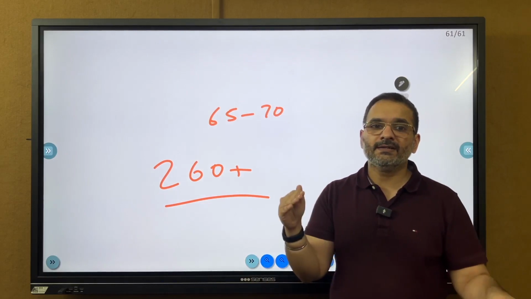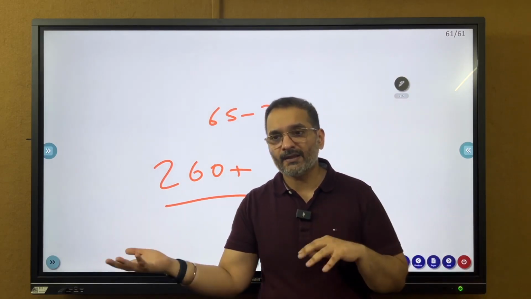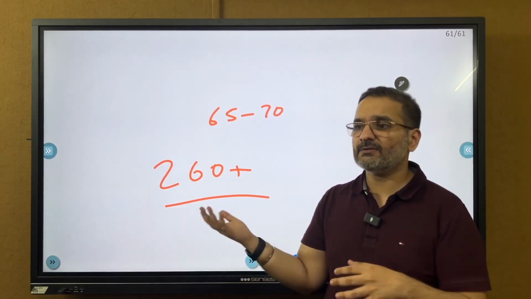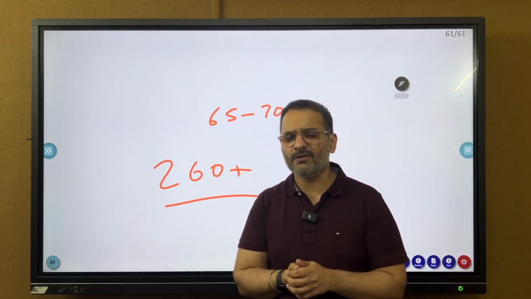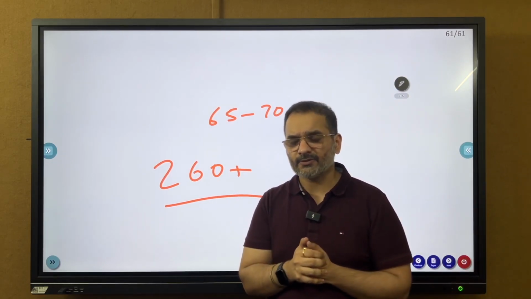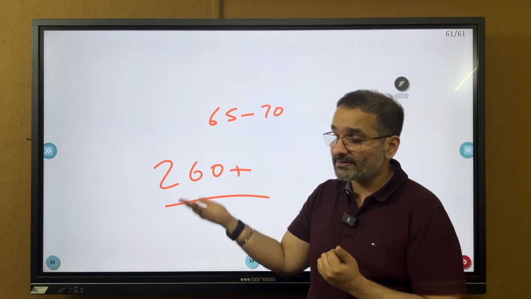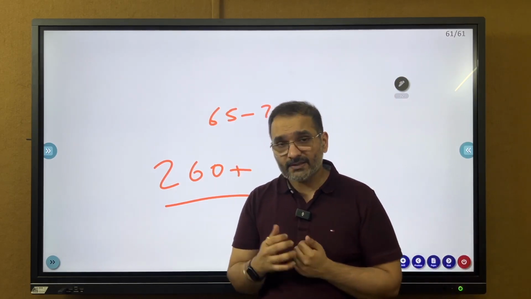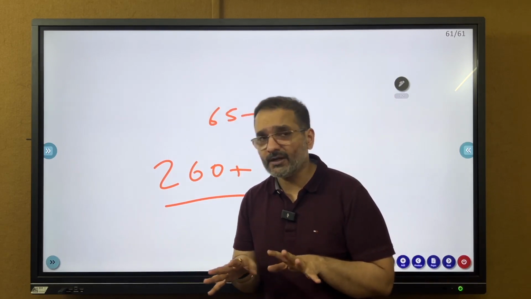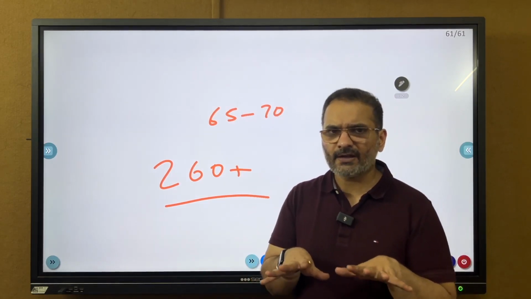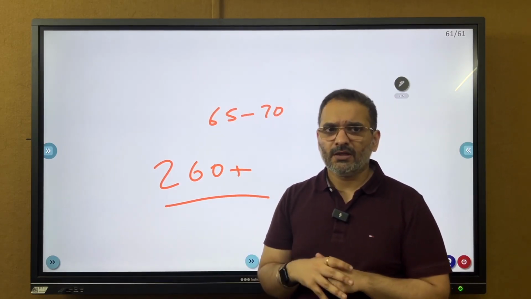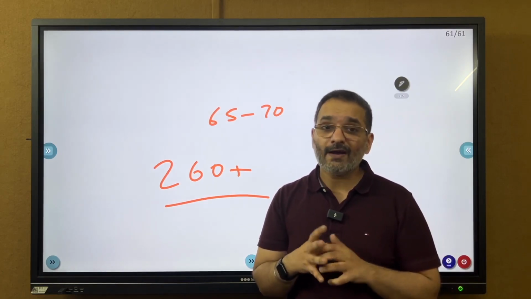Now someone might think that, let us say, I'm giving a banking exam or an SSC exam, and then they can also apply to the faculty of law when the admission process opens very soon. So we really don't know how many will apply and where this cutoff will end. But I would say that if you scored a 260 plus, you have an average par score, and you have a chance basically.